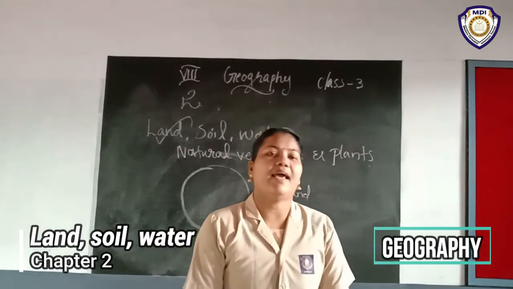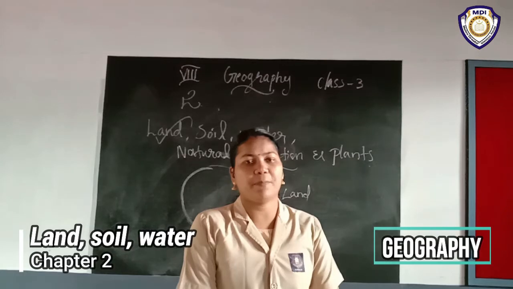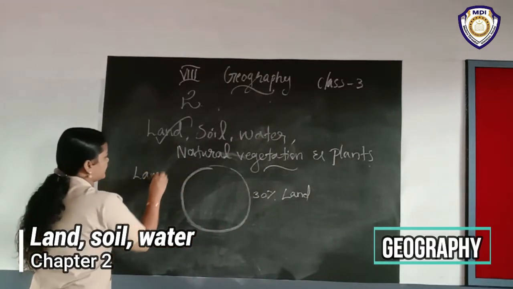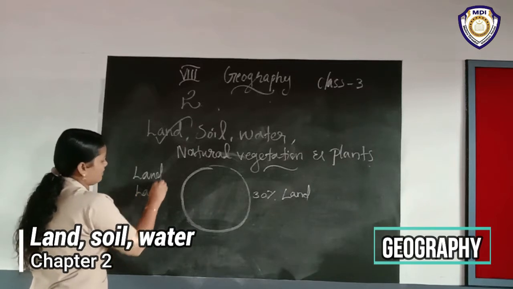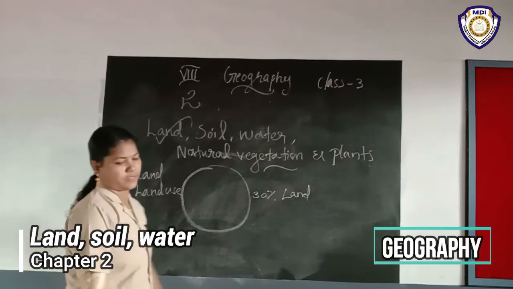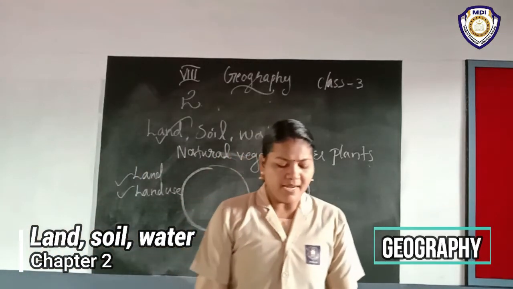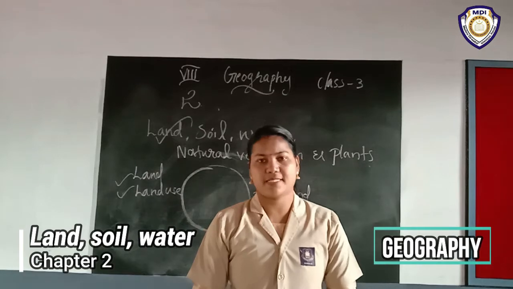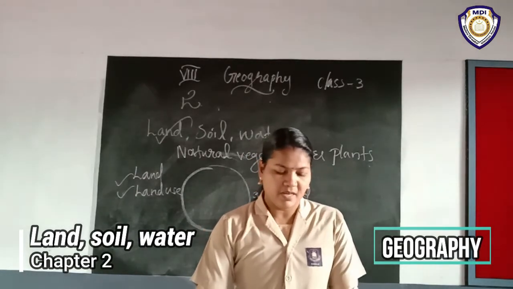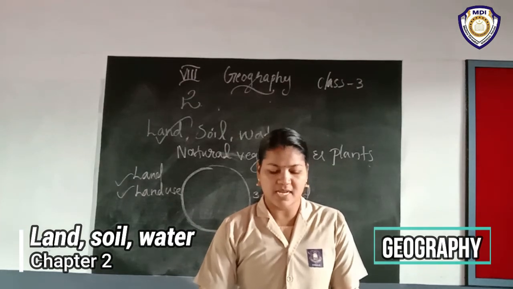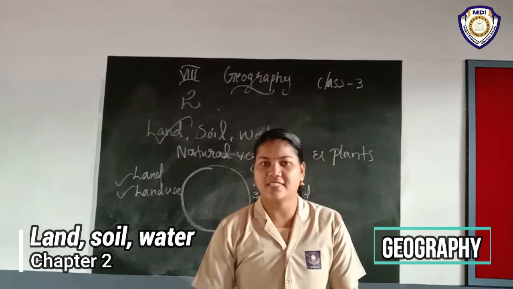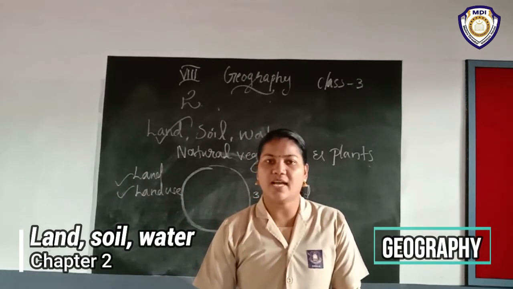Next one is land use. What is the next topic? Land use. First we discussed land. Now land and land use. Land is used for different purposes such as agriculture, forestry, mining, building houses, roads and setting up of industry. So what are the uses of land? Underline that.